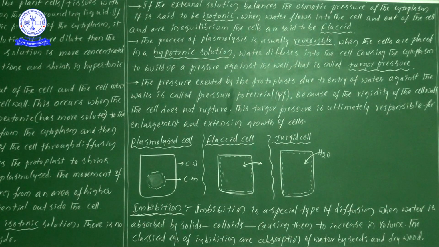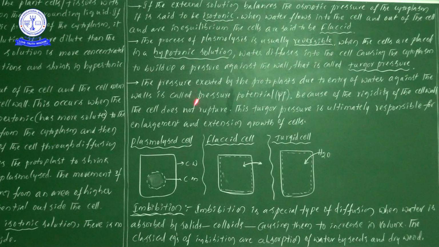Likewise here also, when water diffuses into the cell, causing the cytoplasm to build up pressure against the wall, that is known as turgor pressure. One important point: if the cell is completely filled with water, what kind of pressure can we observe? Turgor pressure we will observe. Don't forget, it is important.